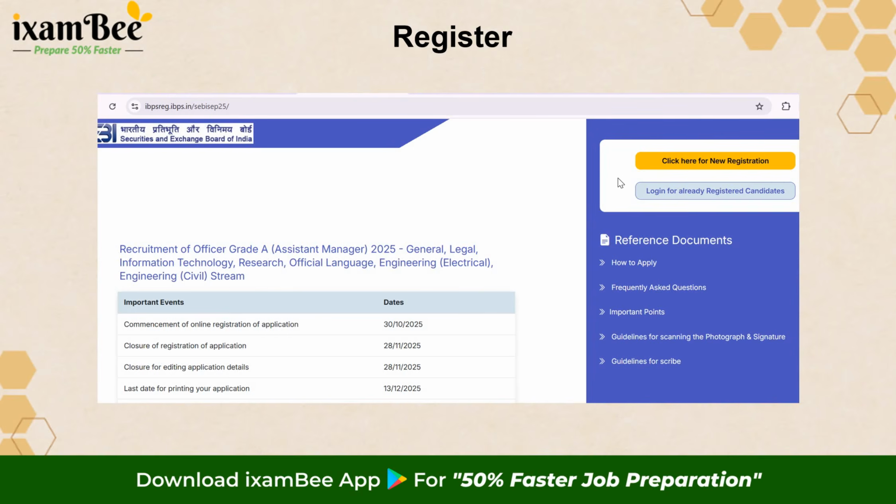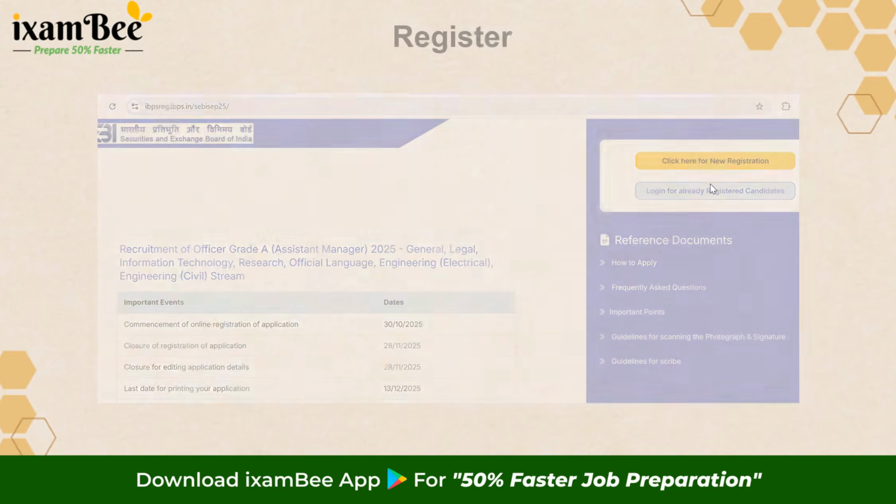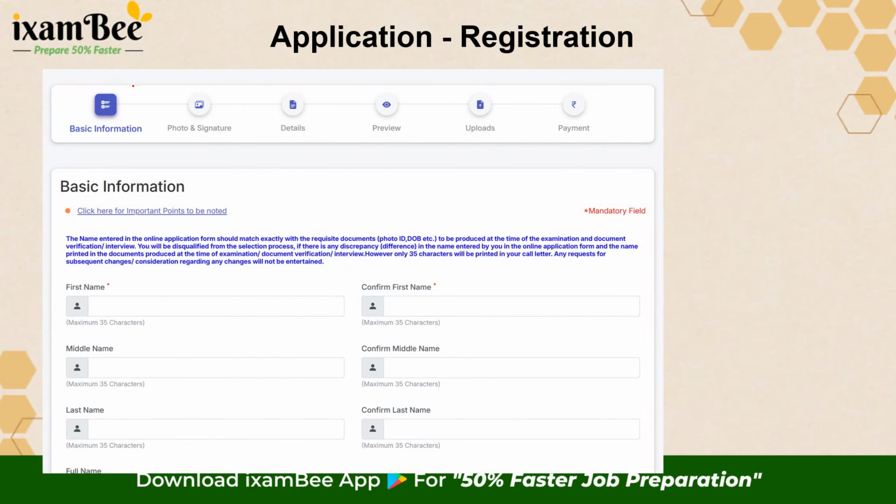So this was the website or the link at which you are going to make your new registration. Once you click on the new registration, you will be taken to this window. Here the first tab is your basic information. In your basic information, this is what will lead to your registration. You have to fill your name. First name is compulsory, followed by your middle name, if you have any, and last name. These are not compulsory. Depending on what your name is, of course, include your full name.